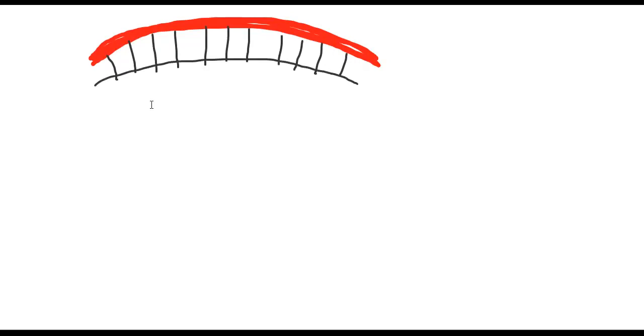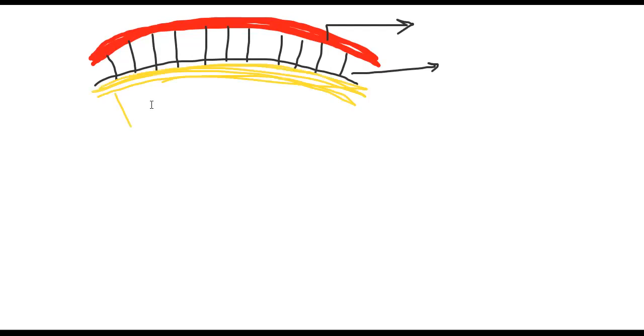Cuticle. Okay. Below the cuticle, we can see the epidermis. This is the cuticle and this is the epidermis. Below the epidermis, the muscle layer starts: a circular muscle layer and a longitudinal muscle layer are present here.